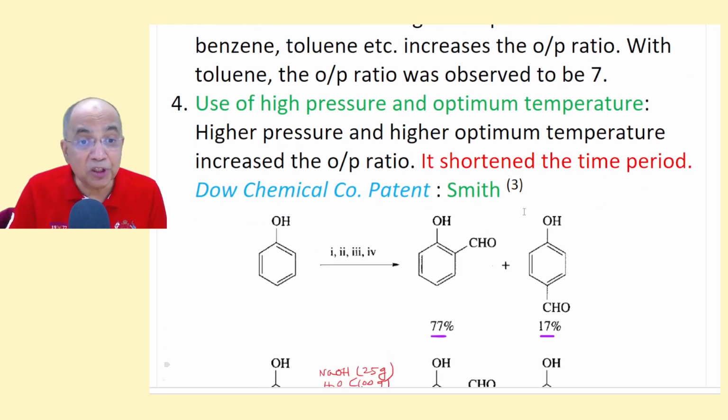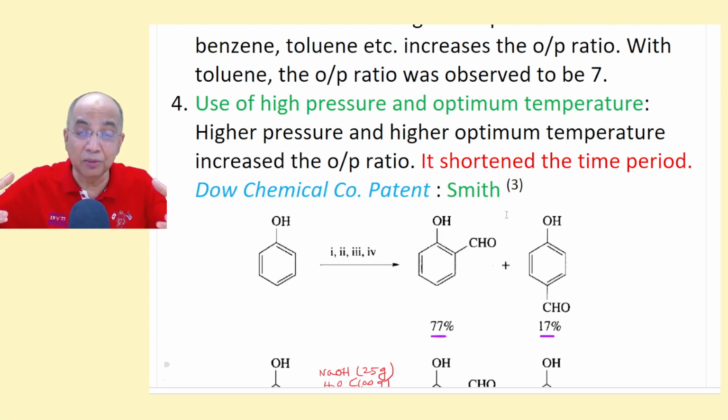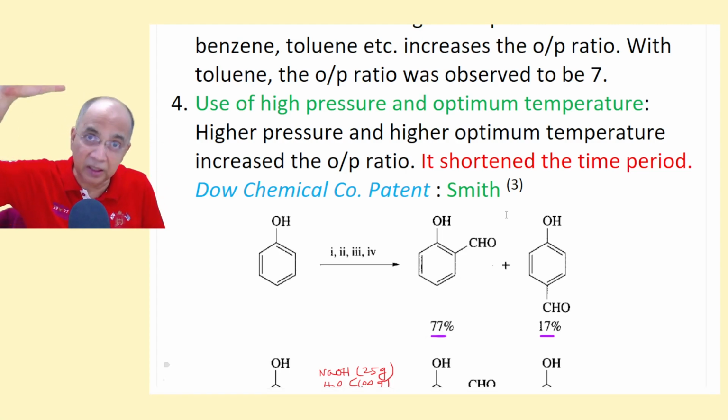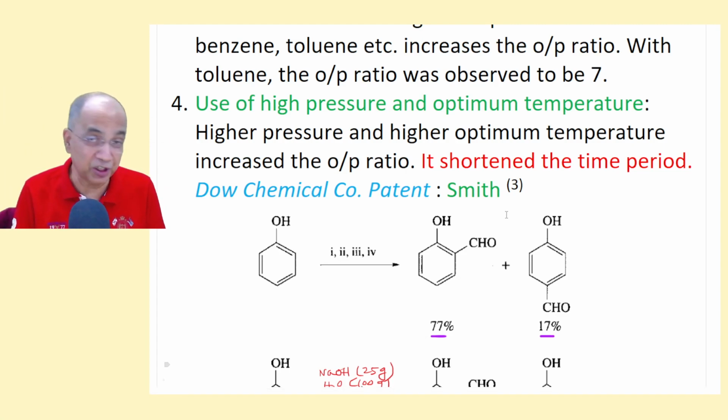Subsequently, many people like Smith and Hamada made a lot of patents with the Dow Chemical Company and a European patent, showing that they could use high pressure. Chloroform is a volatile liquid, so it can produce its own vapor and you can produce high pressure.